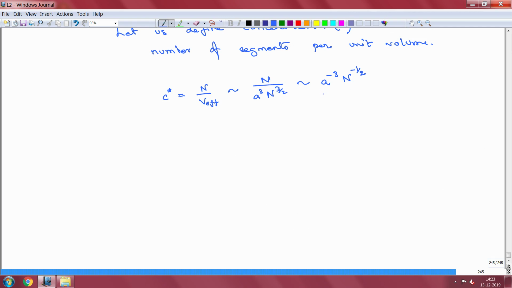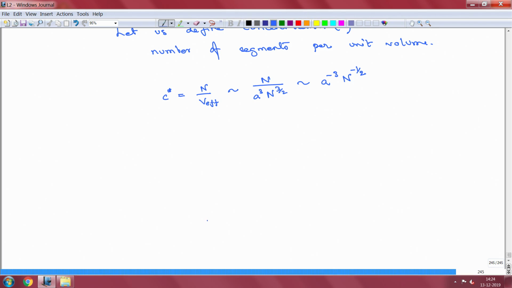Usually for polymers, if the backbone of the polymer is a carbon chain, then you do not have much control over the size of the length segment, but it is n which is usually varied in the polymer. So, this gives you a very nice explicit dependence of C star on n.